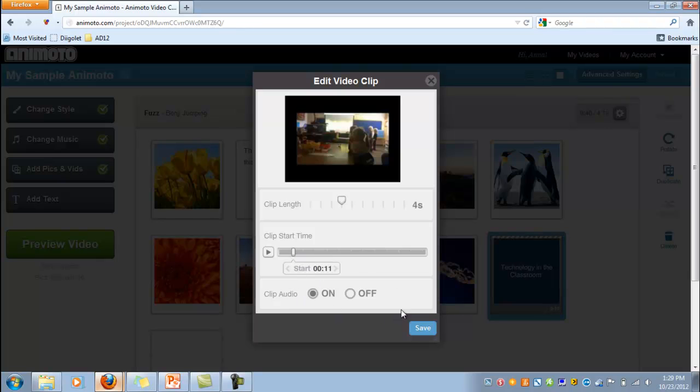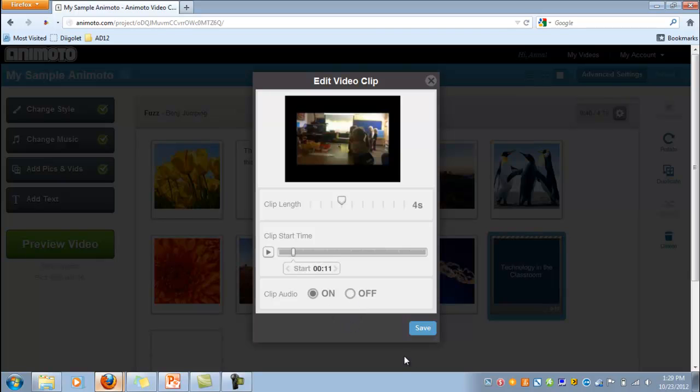And then over here I have the option of editing my clip audio. So if I do want to hear the audio in the video clip that I'm importing, then I would go ahead and choose on, and Animoto will automatically reduce the volume of the background music so that I can hear my video clip. If I want to just hear the background music and whatever the audio is that goes with the video clip isn't important, then I would turn off the clip audio.